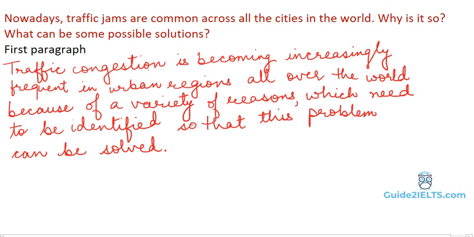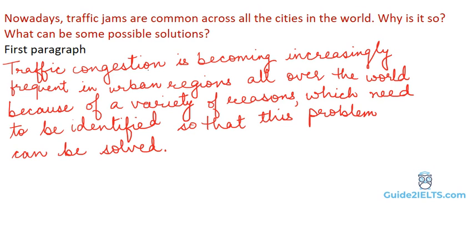The first statement in the question is, nowadays traffic jams are common across all the cities in the world. So we can write the introductory paragraph as, traffic congestion is becoming increasingly frequent in urban regions all over the world because of a variety of reasons which need to be identified so that this problem can be solved. So what I've done here is paraphrase the statement and then add that there are many reasons for this problem. Now we start the second paragraph, which will answer the first question, which is, why is it so?